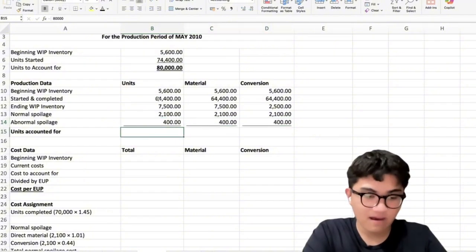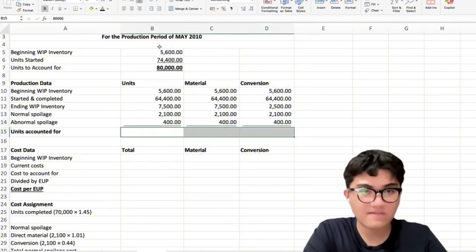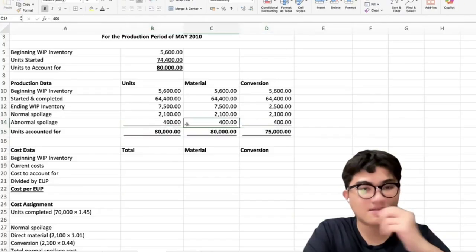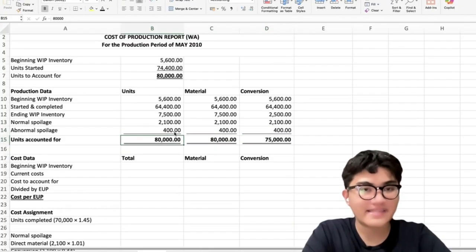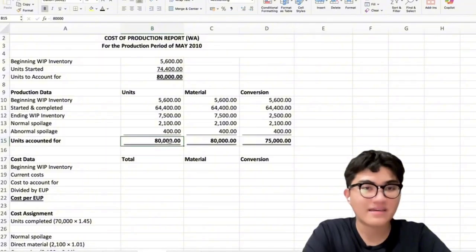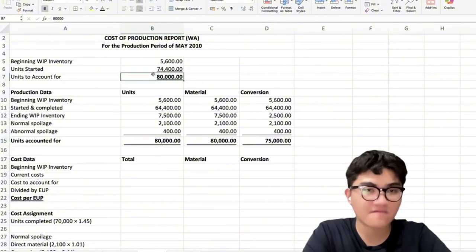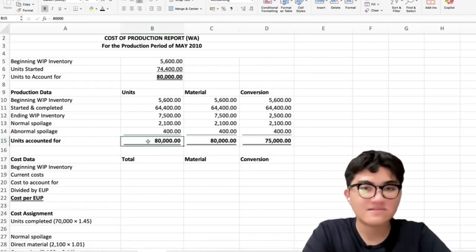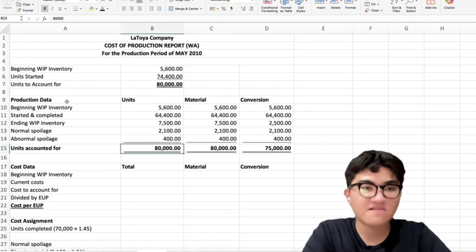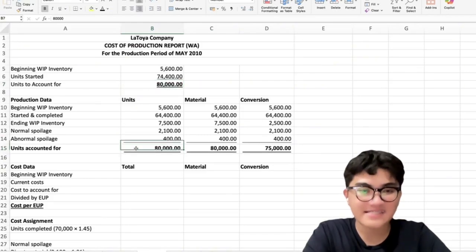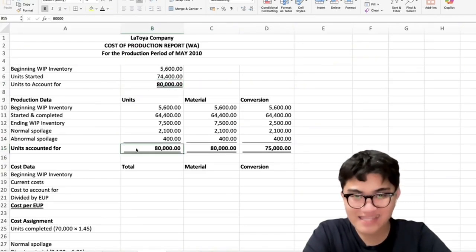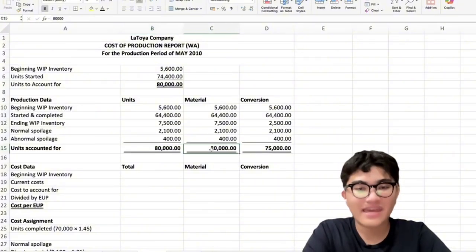So if we add all of these, we will get the total units of 80,000. Okay, which matches the units to account for. Notice units to account for and units accounted for always balance. Okay, the golden rule. Units to account for and units accounted for always balance. Okay, for our materials, we have 80,000, and for our conversion, we have 75,000.